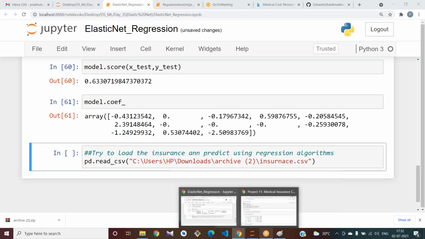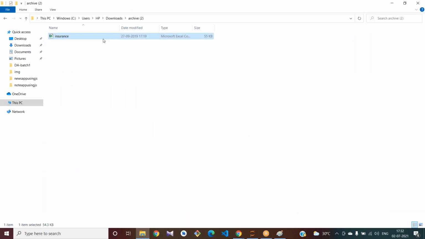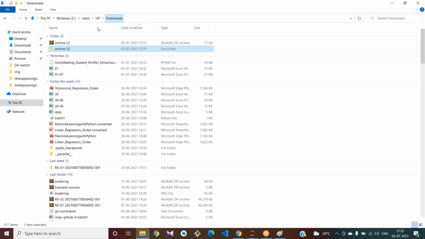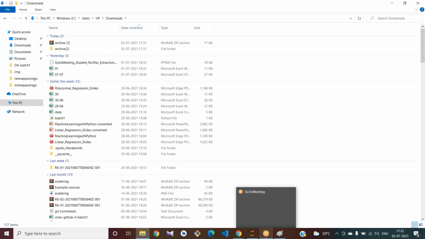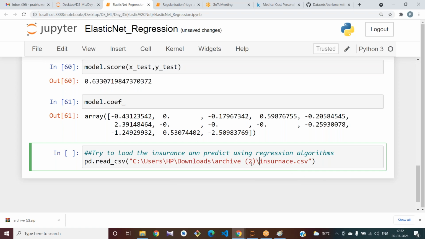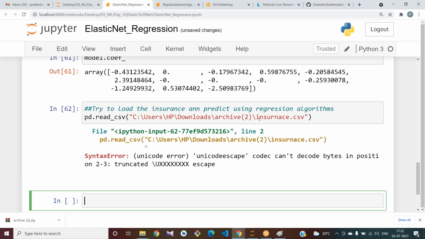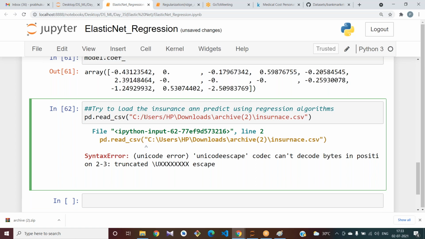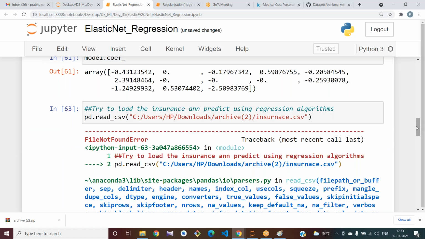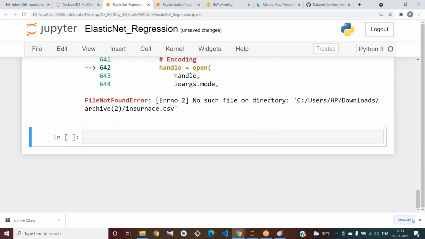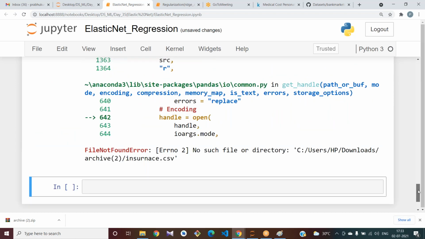My name should not have spaces, so I will remove those spaces here. I wrote the spelling of insurance wrong here.